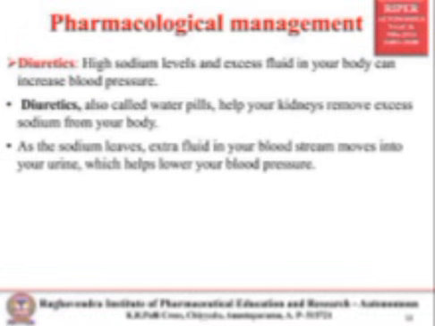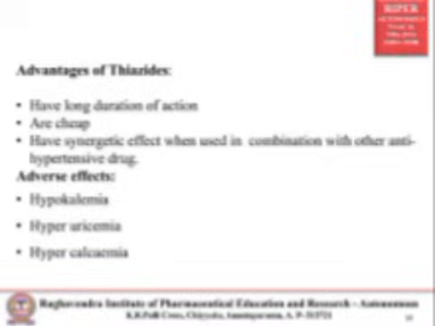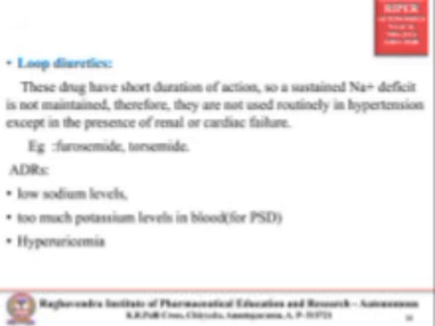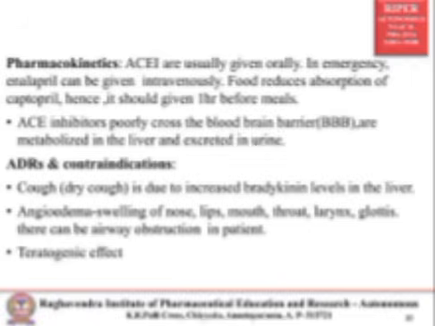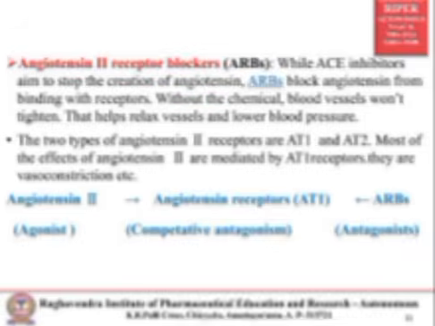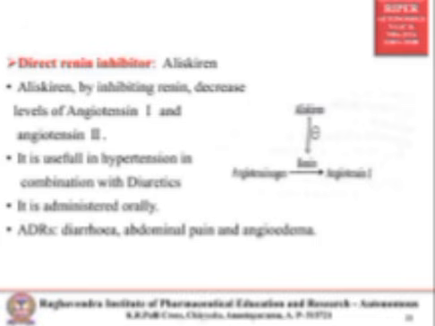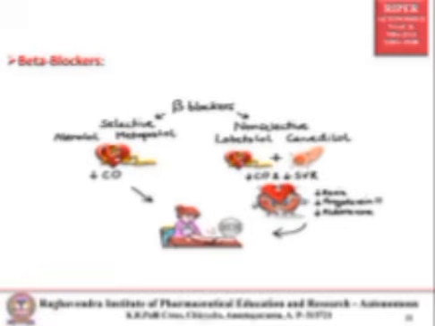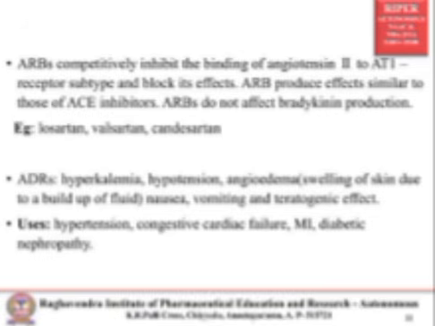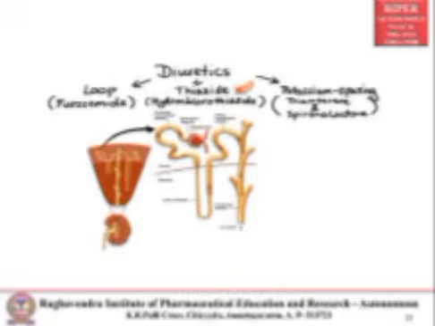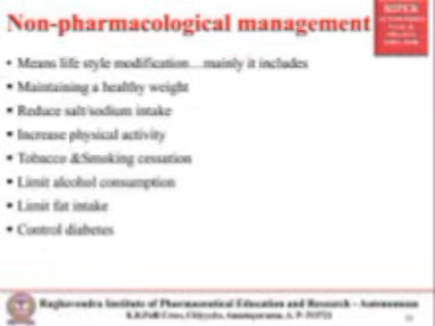In pharmacological, we have diuretics, thiazides, potassium sparing diuretics, loop diuretics, ACE inhibitors, angiotensin 2 receptor blockers, direct renin inhibitors, vasodilators, beta blockers, and calcium channel blockers. There are several drugs; the dose is adjusted, the drug is selected, and combination drugs are selected based upon the patient's conditions.